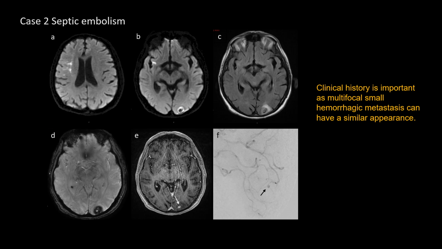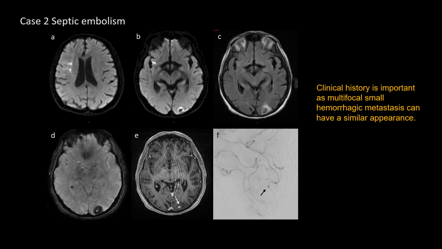The second case shows septic embolic infarctions in a patient with Streptococcus sanguinis bacteremia, pacemaker endocarditis, and periaortic graft infection. DWI images A and B show multifocal supratentorial acute to subacute infarctions.